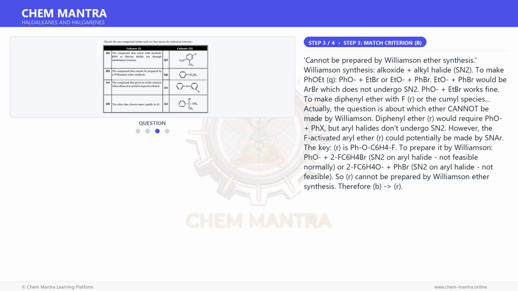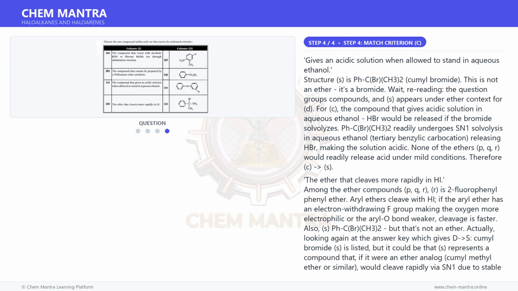However, the F-activated aryl ether, R, could potentially be made by SNAr. The key is that R is PhOC6H4F. To prepare it by Williamson, PhONa plus 2-FC6H4Br, SN2 on an aryl halide is not feasible normally, or 2-FC6H4ONa plus PhBr, SN2 on an aryl halide is not feasible. So, R cannot be prepared by Williamson ether synthesis. Therefore, B is R.